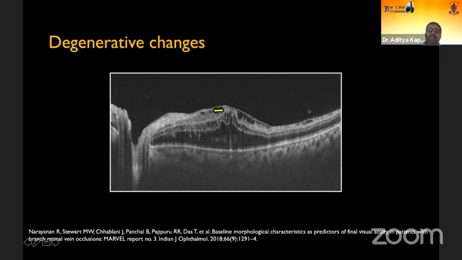Now ganglion cell cysts have been postulated to form as a result of intracellular edema, for example Muller cell apoptosis, or due to leakage from the superficial capillary plexus. They signify the damage to the inner retina as well as the superficial capillary plexus. Thus, they are regarded as a poor predictive factor for the visual outcome.